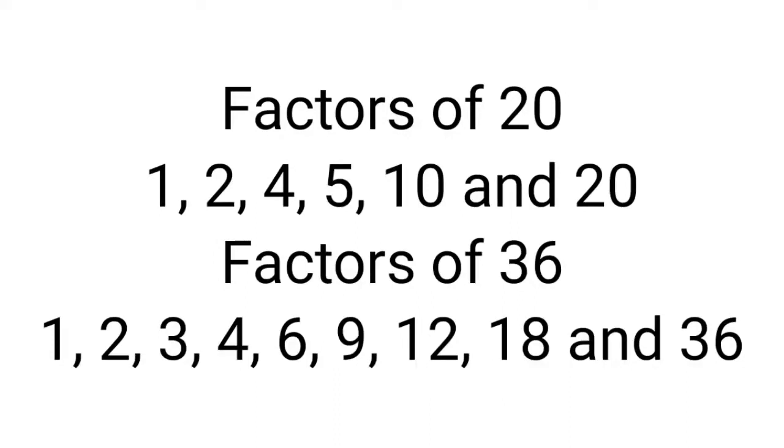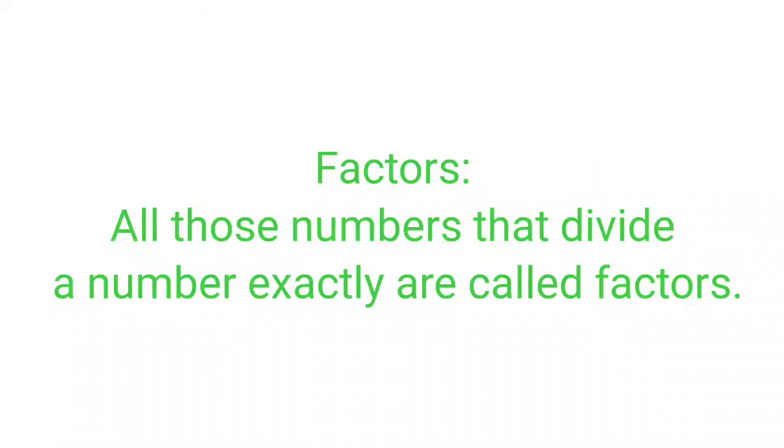Again think about 36. 1, 2, 3, 4, 6, 9, 12, 18 and 36 can exactly divide 36. So we can easily say that 1, 2, 3, 4, 6, 9, 12, 18 and 36 are the factors of 36. So we can say that all those numbers that divide a number exactly are called factors.